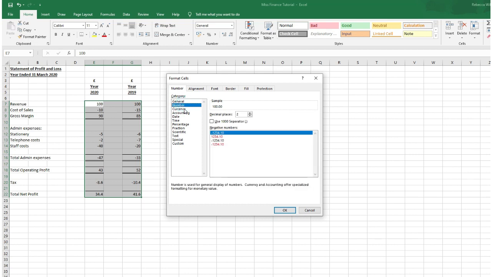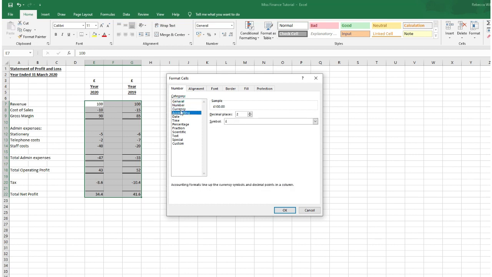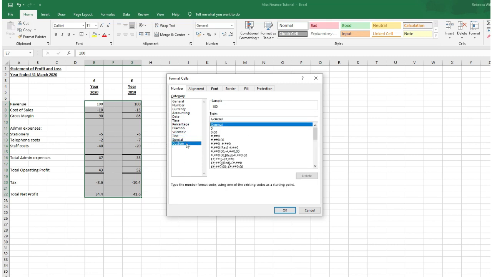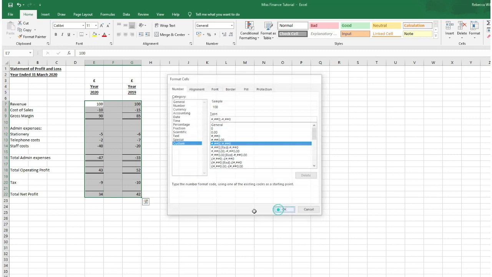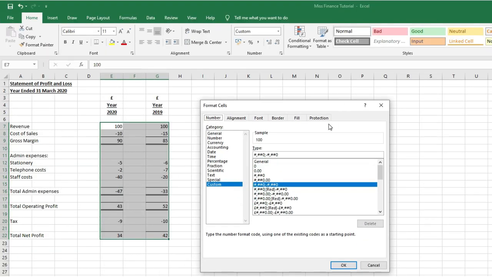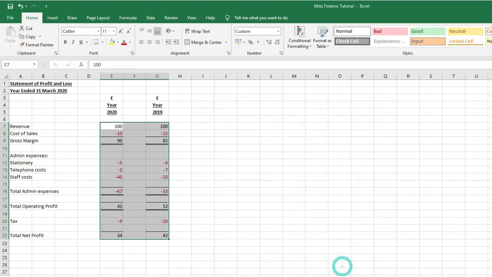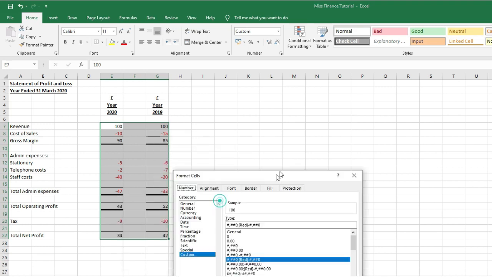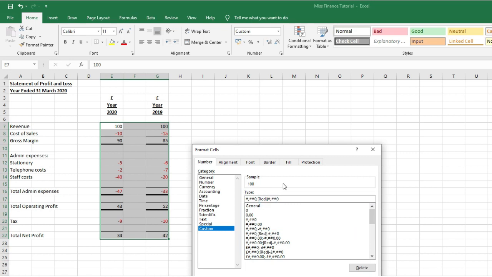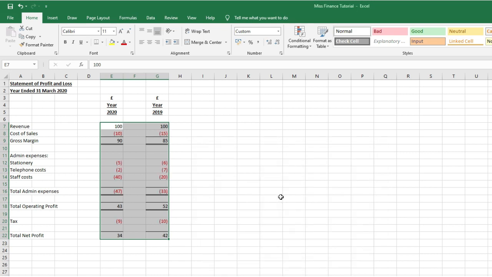But if you want to have it where your brackets are around negative figures and red, then we need to customize it. So it's very simple to do. So this is just an example of a type of custom, and there you go, you can see it in red. Now to get this into brackets, all I need to do is put a little bracket sign at the very end of the formula, and there we have it.